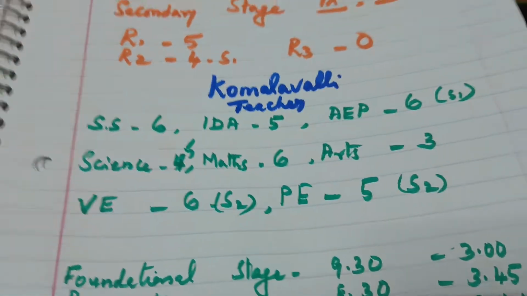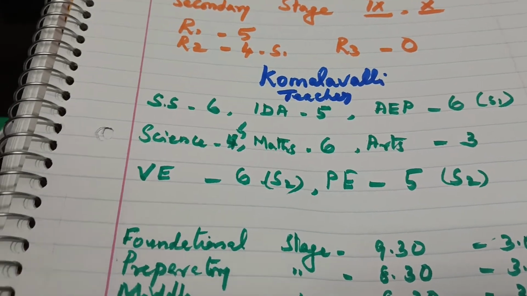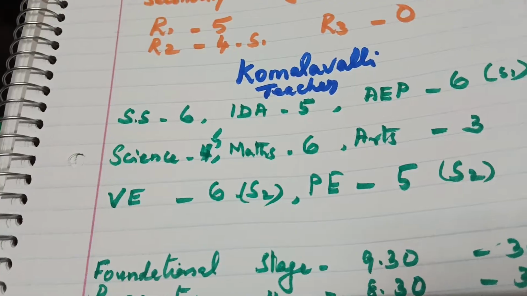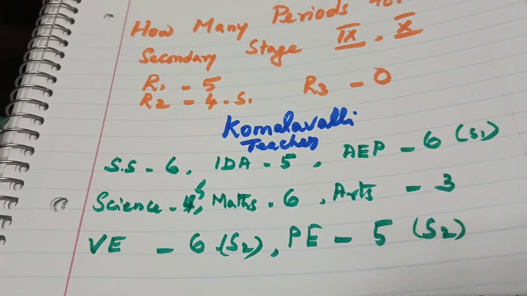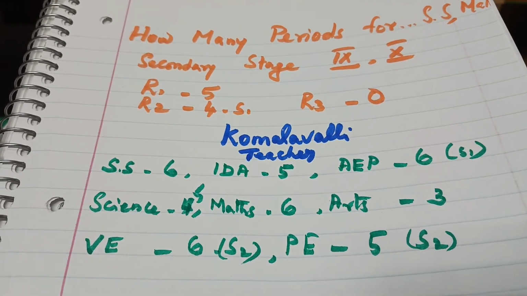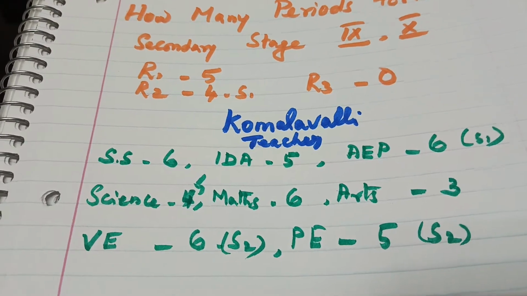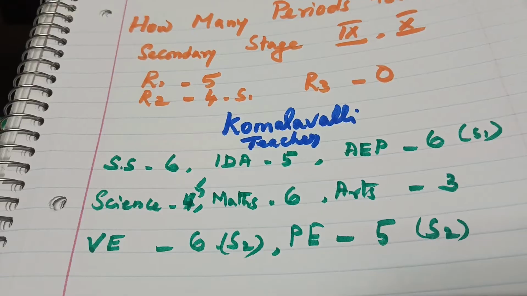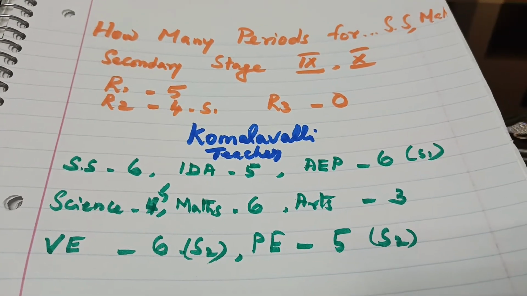Anyway, from the illustrated timetable I have taken it. I counted how many periods have been given: 1, 2, 3, 4, 5, 6, 7, 8. Eight periods have been given for the preparatory and middle stages, and an additional enrichment period is also given. So from that I counted and am giving it to you now.